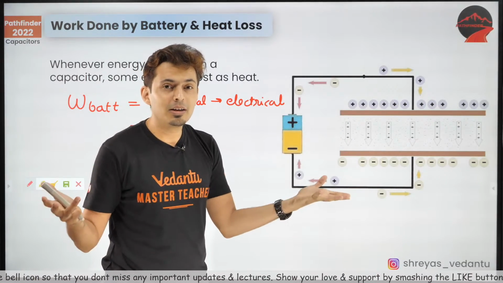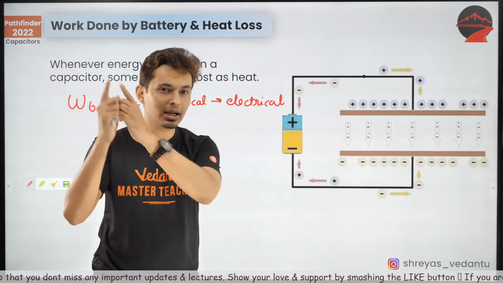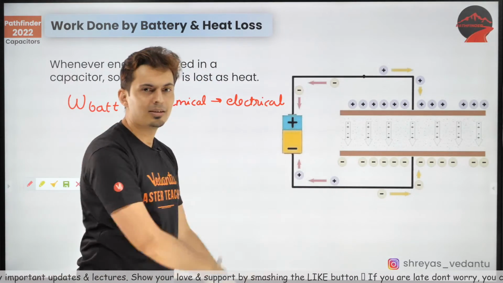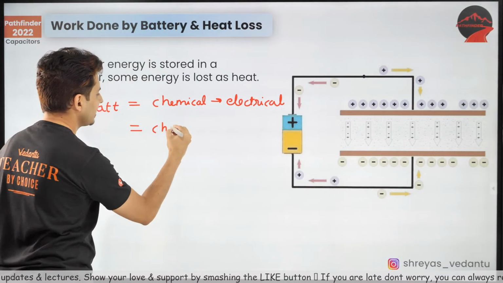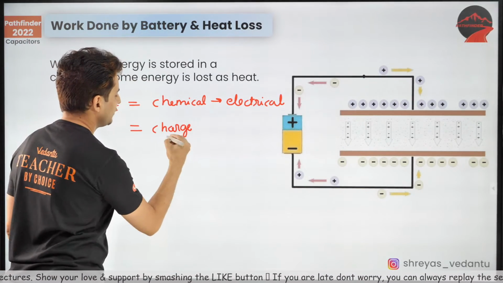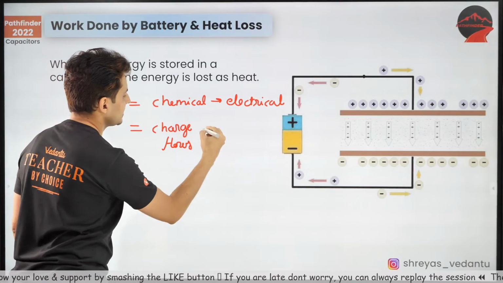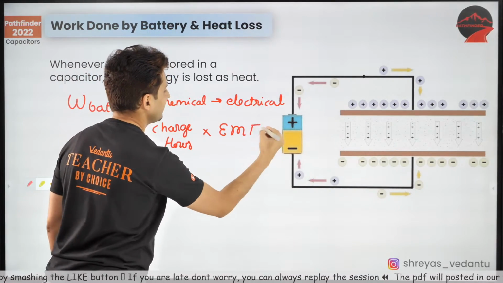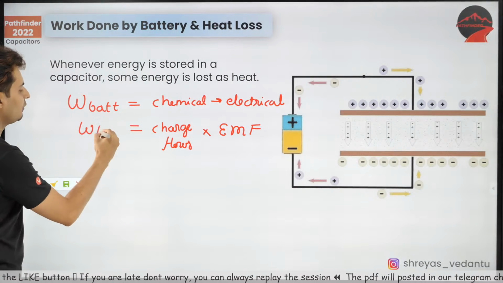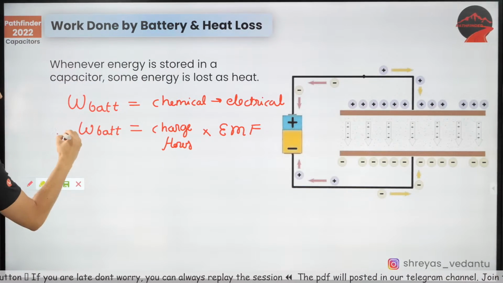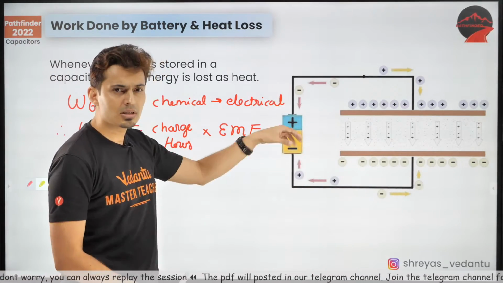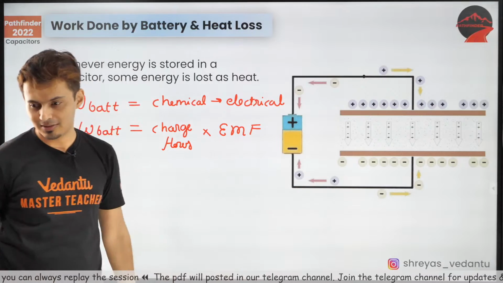Delta U. Everybody knows that formula. Remember electrostatics? Yes, charge into potential difference. That's it. So the charge which flows, multiplied by the potential difference, in this case nothing but the EMF. So that's the formula for the work done by the battery. Everybody clear about this? Low to high, potential difference is E volts, charge which flows into potential difference.